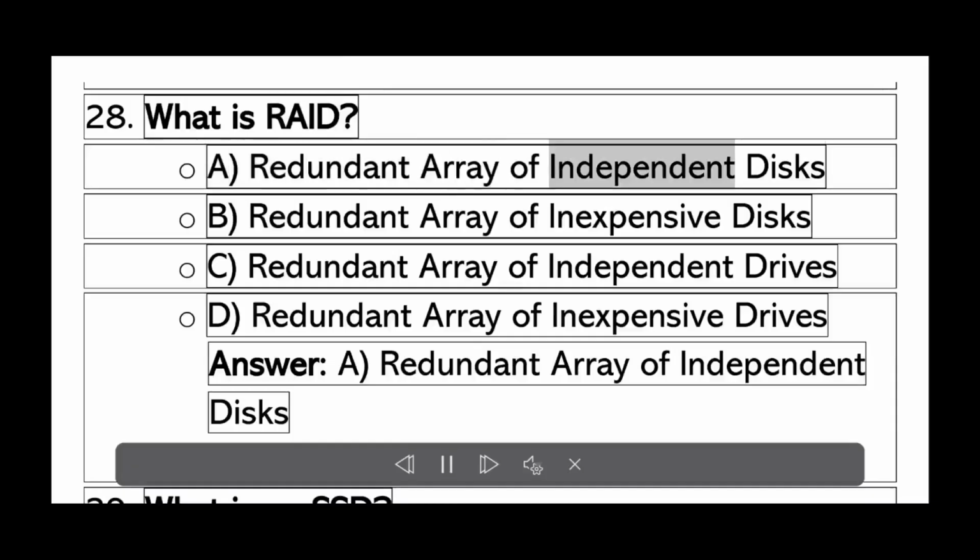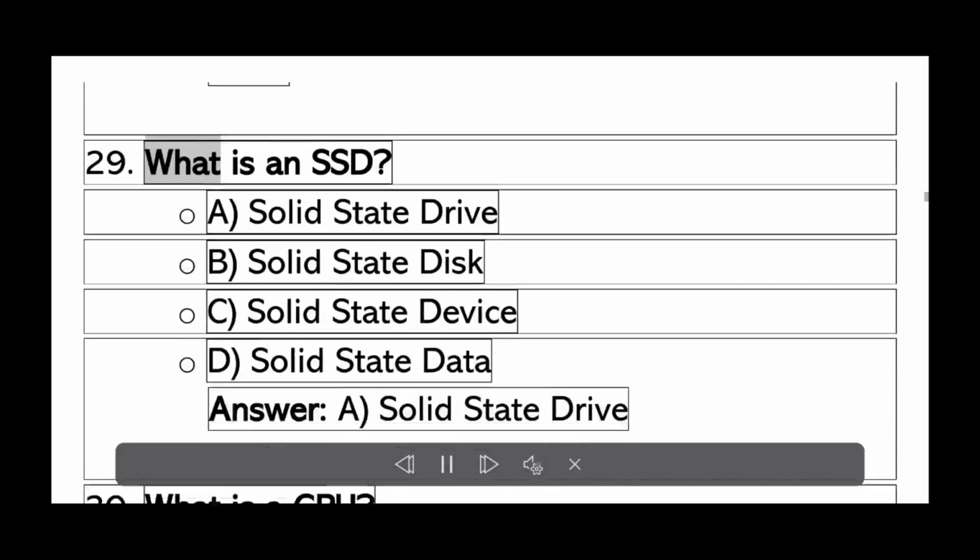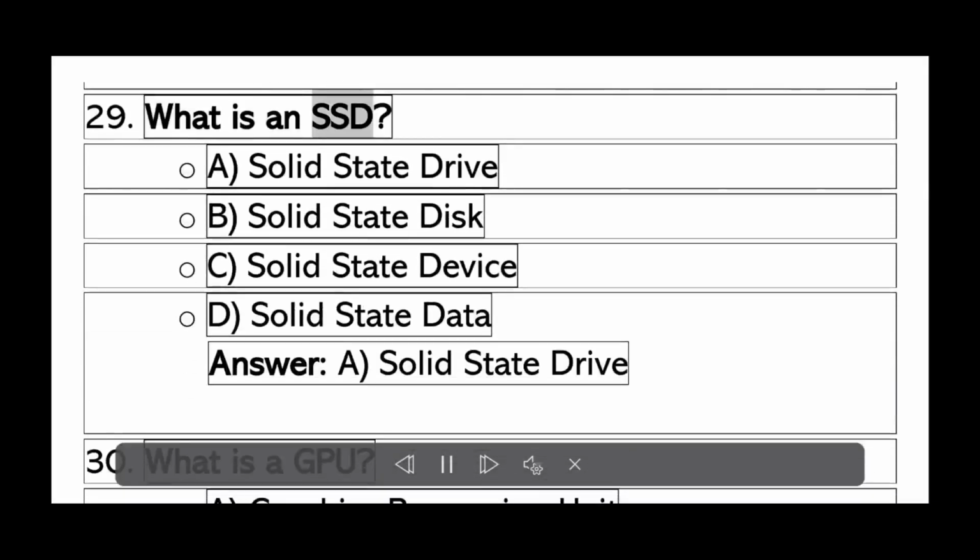What is RAID? A. Redundant Array of Independent Disks. B. Redundant array of inexpensive disks. C. Redundant array of independent drives. D. Redundant array of inexpensive drives. Answer A. Redundant array of independent disks.